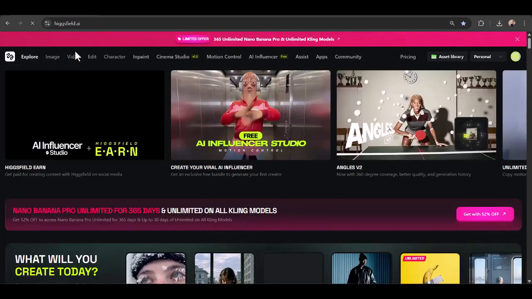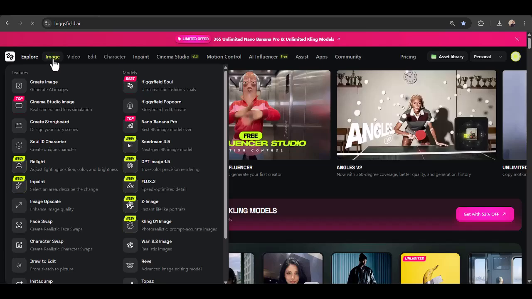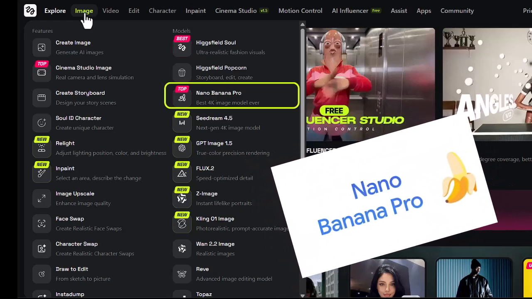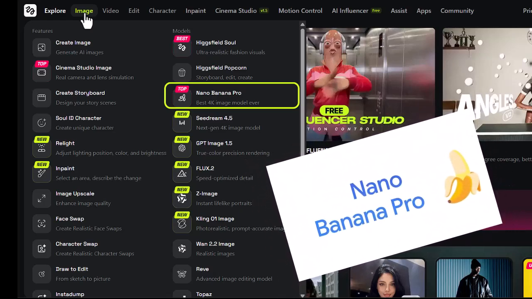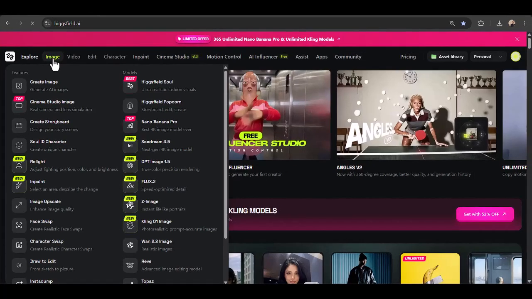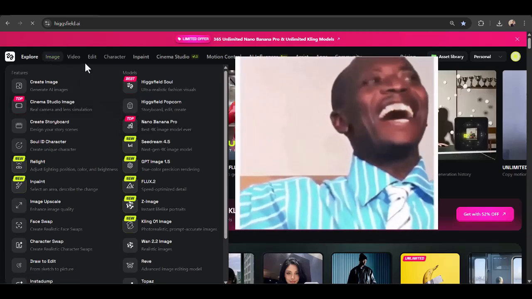Here in the image section, we can see that Higgsfield gives us access to many different AI image models, and each model is optimized for a specific type of result. For example, Nano Banana Pro. This is one of the best models for generating ultra-high-quality 4K images. It's ideal for realistic scenes, product shots, and detailed compositions. Also offers many other AI models for different purposes, Dream 4.5 and Flux 2.0.